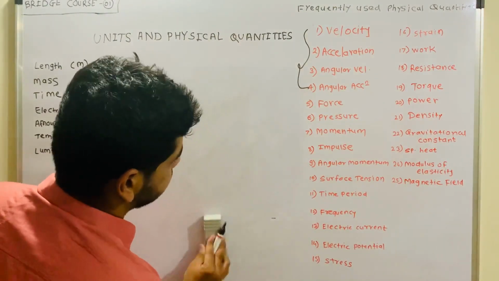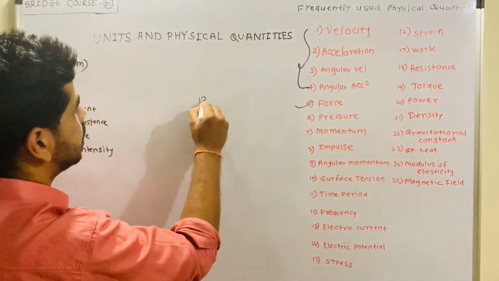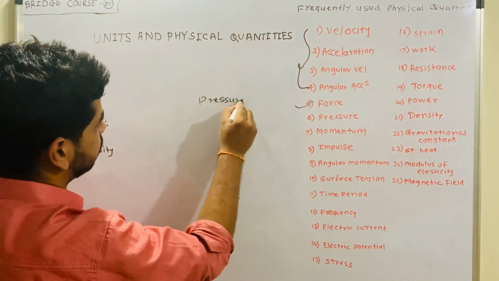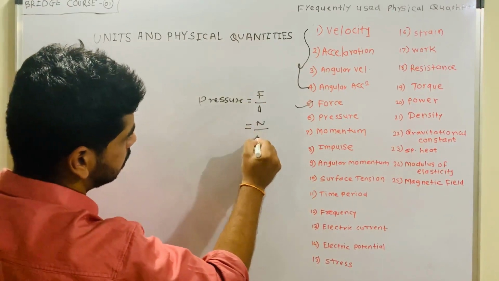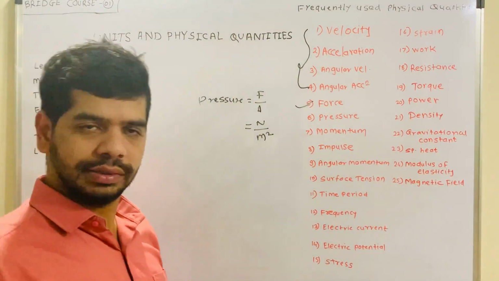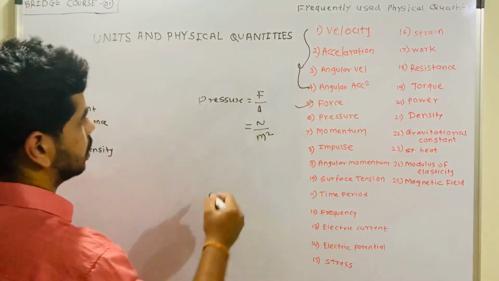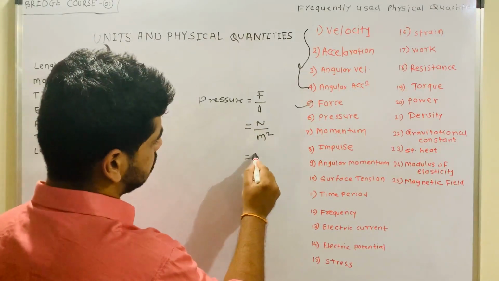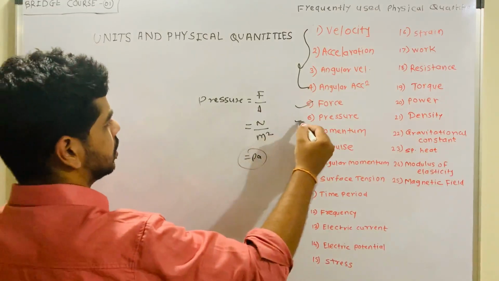Okay, now pressure. Pressure is very simple. Force we cleared. Pressure is nothing but force upon area. So its unit is Newton per meter square. Is that cleared? Very good. So it's Newton per meter square, or we can call it Pascal also. This is another unit. So this is about the pressure.